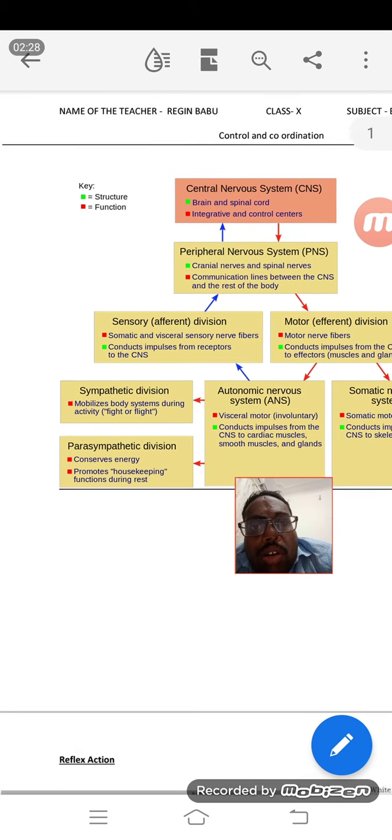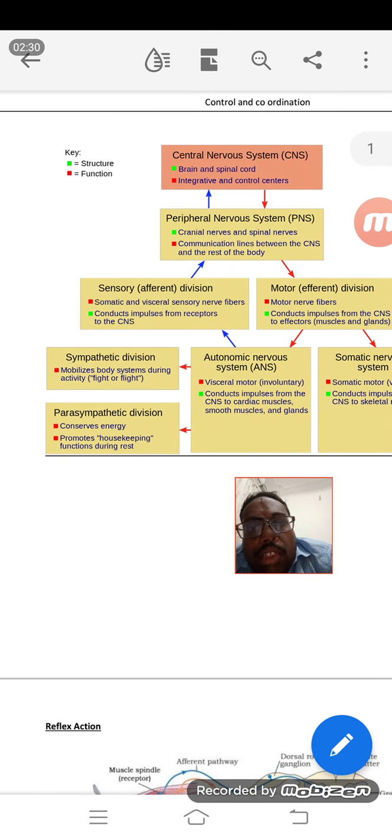And this autonomic nervous system is again divided into two, which is not in your syllabus, but it is good to understand. It is divided into sympathetic and parasympathetic. Whenever a system is autonomous in nature, that system has to function in all conditions.